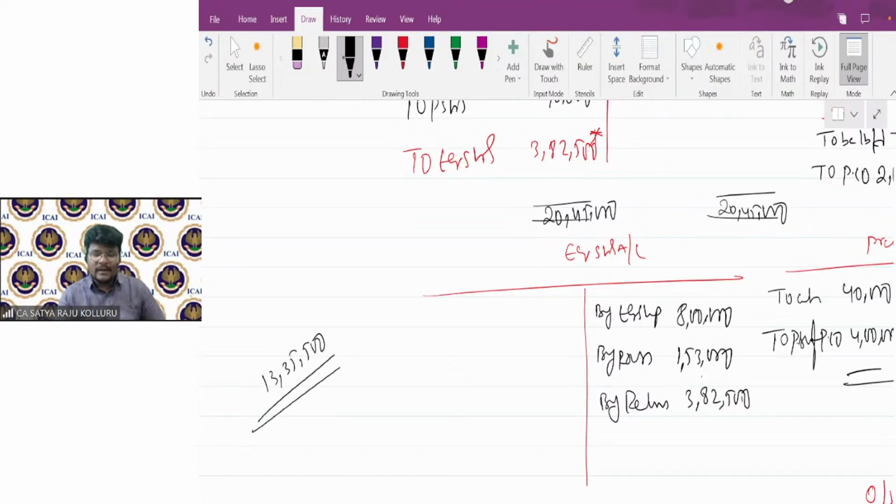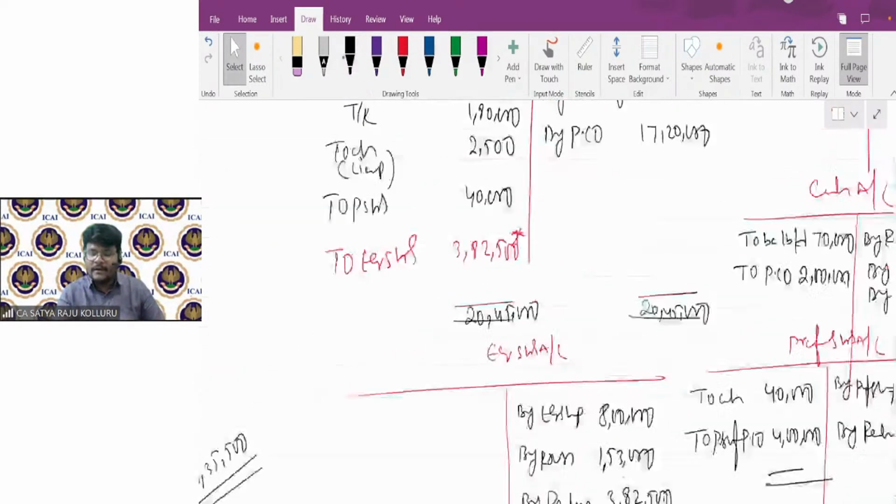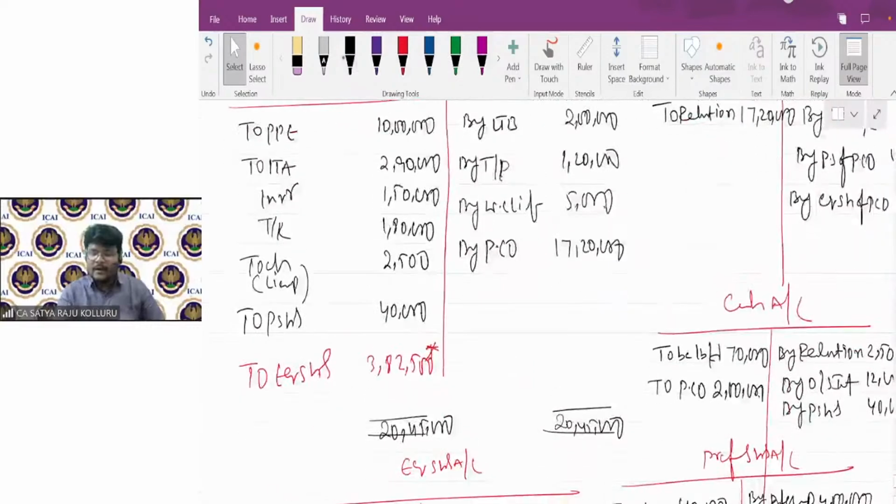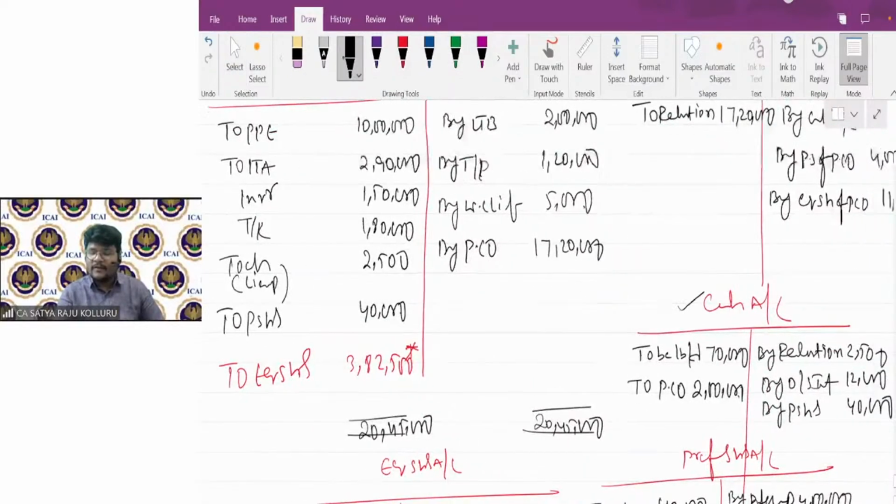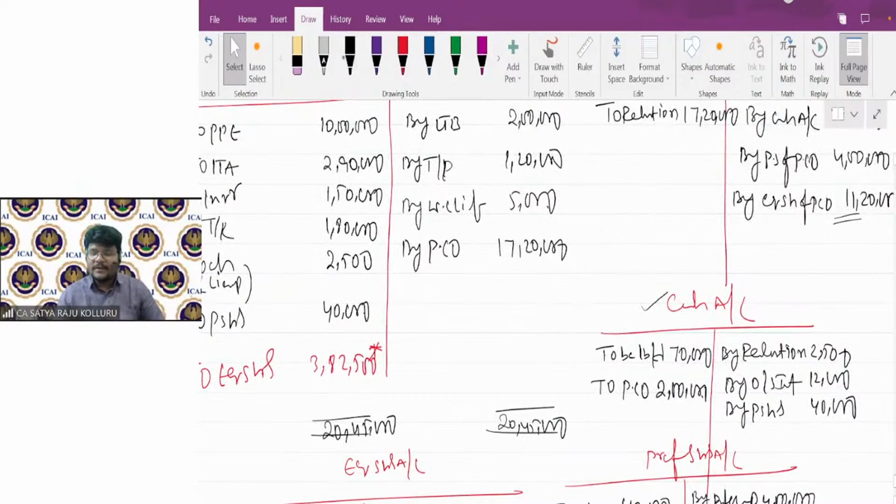To pay this 13,35,500, what resources are available with the liquidator? One is cash and the other is equity shares of the purchasing company. How much cash is available? You can have a look: debit side 70,000 plus 2 lakhs, minus credit side 2,500, minus 12,000, minus 40,000.